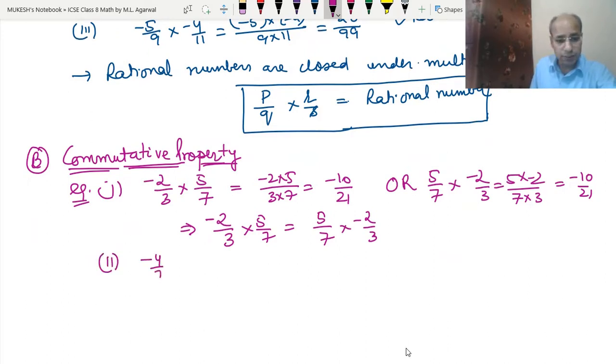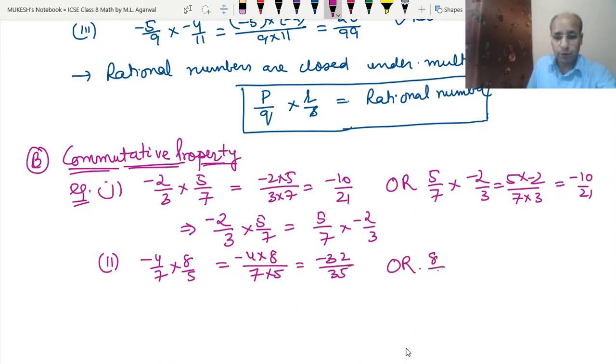Now the second example, minus 4 upon 7 into 8 upon 5. It means minus 4 into 8 upon 7 into 5. That means minus 32 upon 35, or 8 upon 5 into minus 4 upon 7.